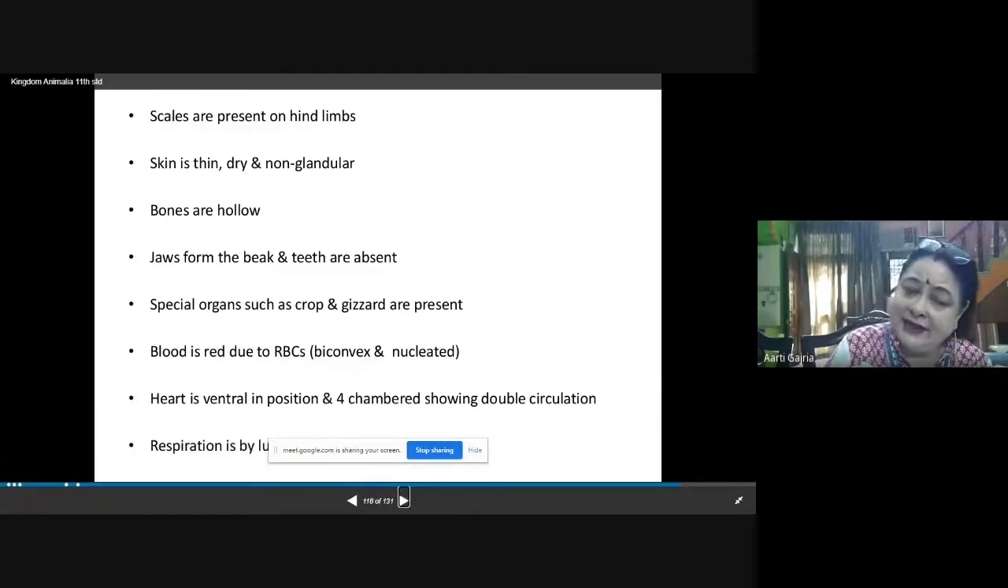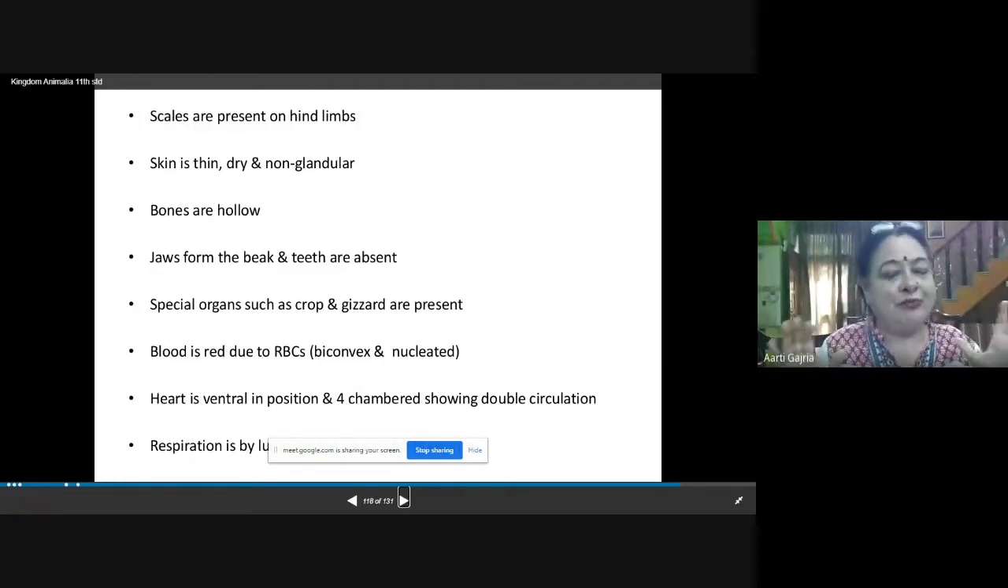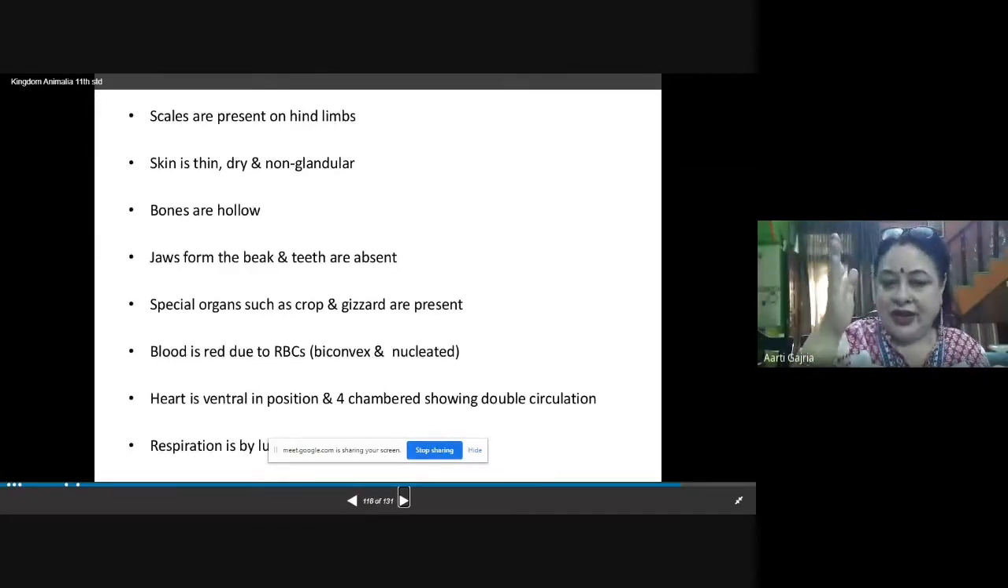Blood is red, the RBCs are present, and these RBCs are biconvex and nucleated. Heart is ventral in position, and here a completely four-chambered heart is present, and it shows double circulation. What is double circulation? Double circulation means the blood comes into the heart 2 times in one cardiac cycle. One is systemic, that is all over the body, and one is pulmonary circulation, which is towards the lungs for oxygenation, for purification. So respiration is by lungs.